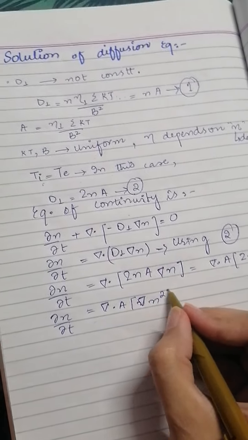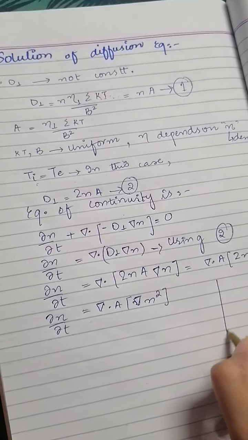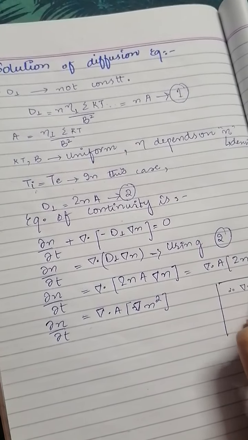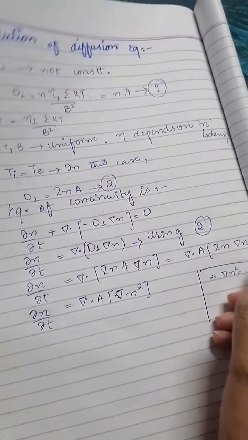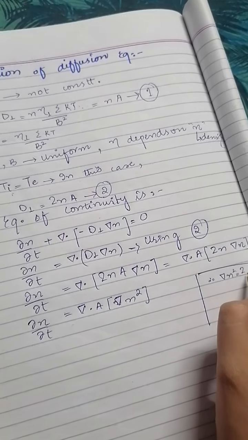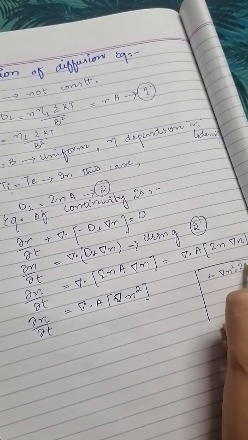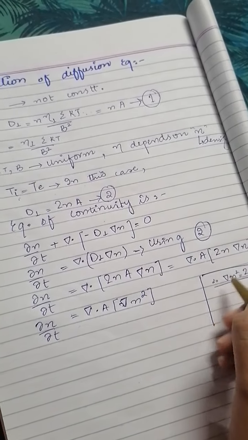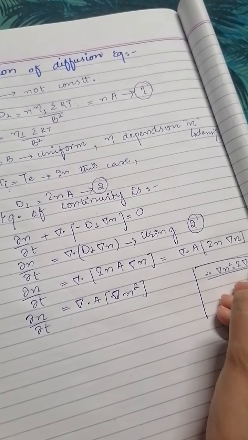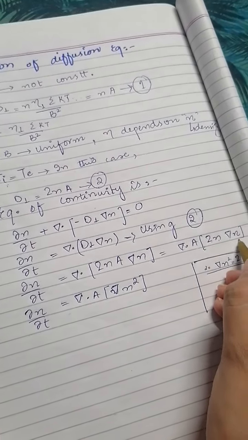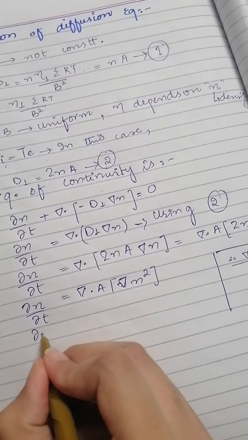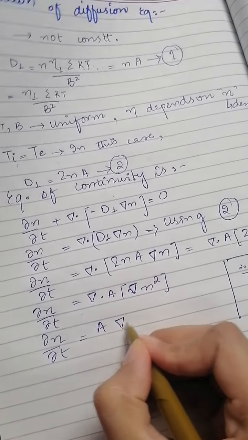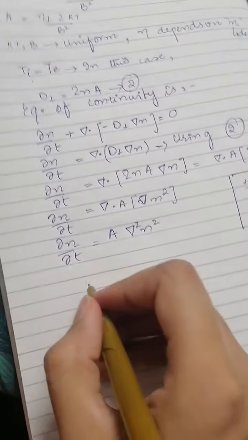As you can see, the differential of n squared is the power less, the inner derivative, which is 2n del n, and I can write it as A del squared n squared.